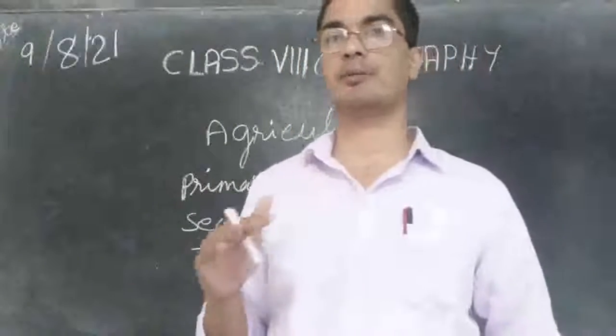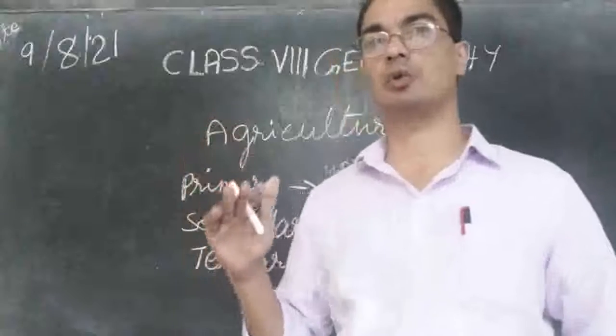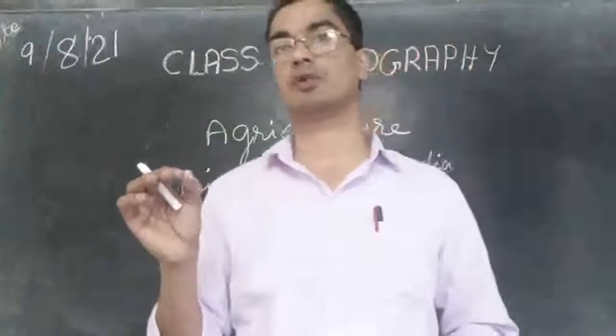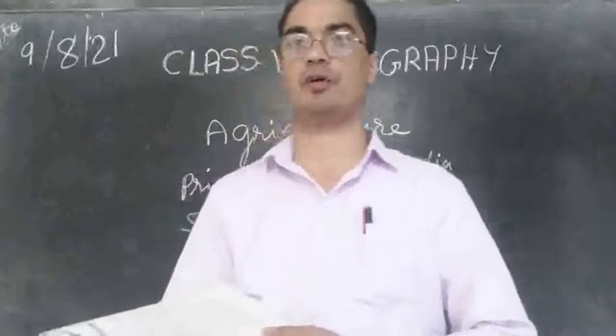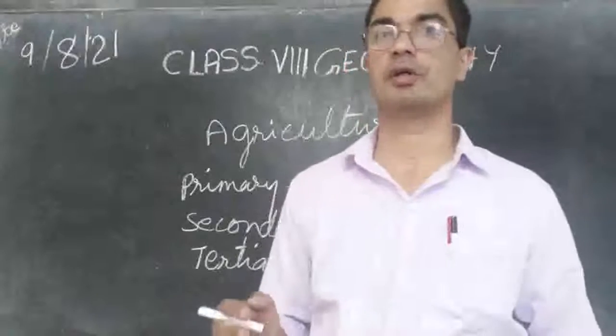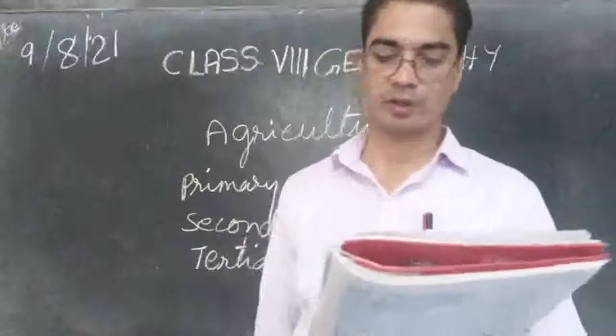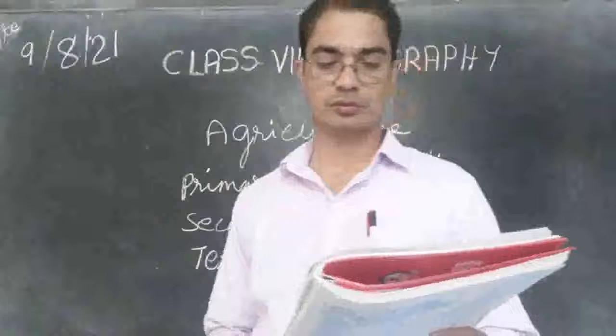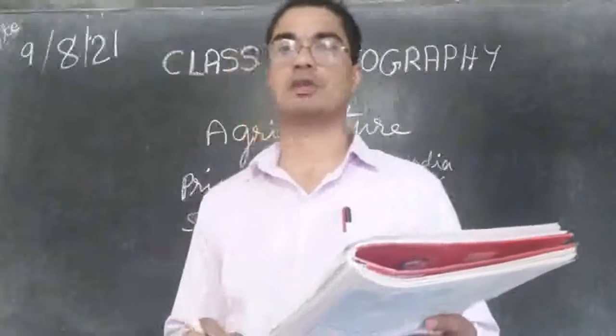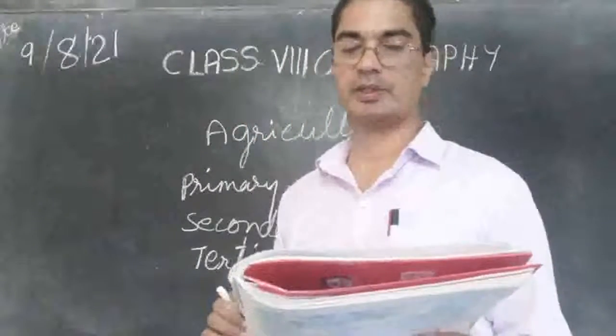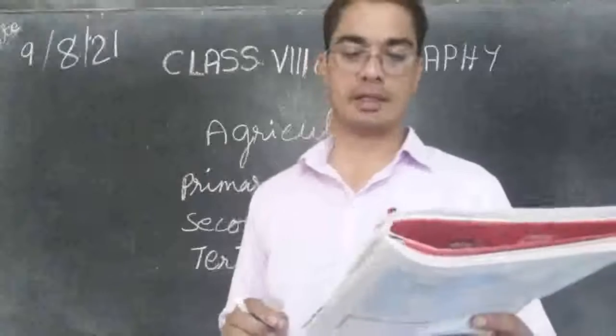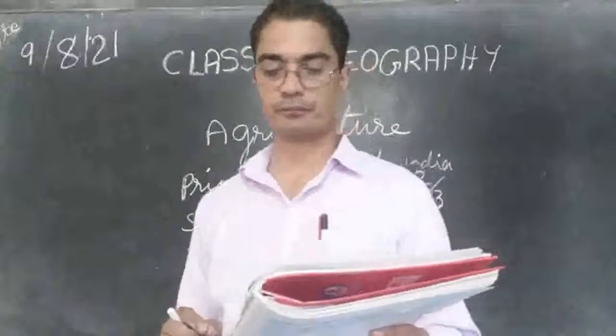So a moderate climate, not too hot and not too cold, will be appropriate for cultivation, for agriculture. So we can underline: favorable topography of the soil and climate are vital for agricultural activity.